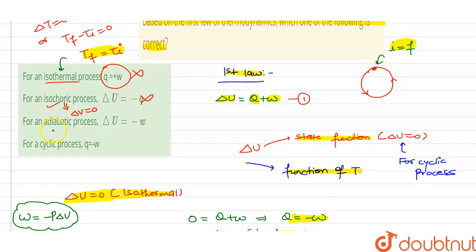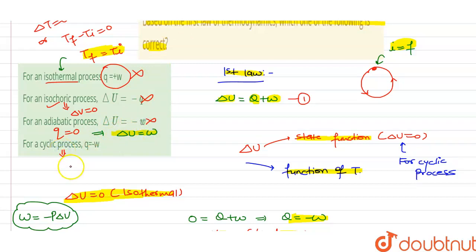For the adiabatic process, there is no transfer of heat, that is Q is equal to 0. If we put the value of Q is equal to 0, we will get the change in internal energy equal to the work done, but in a positive way. But here it has been given negative, so it will be wrong.